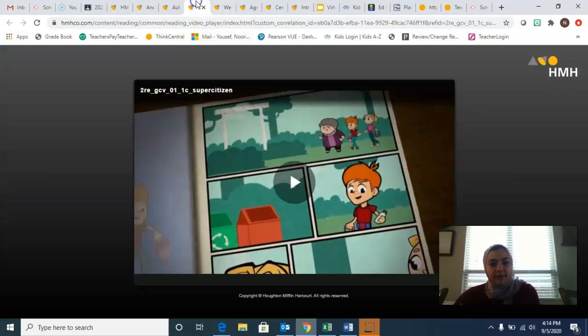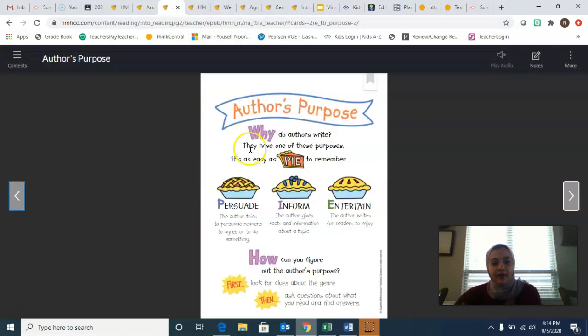Oh, before we go on, let's talk about the author's purpose. So whenever we read a story, you're going to get a lot of these questions on Education Galaxy, by the way, and a lot of these questions will be on your tests, okay? So make sure you understand the author's purpose. Whenever I say author's purpose, I'm probably going to say PIE. Why PIE? PIE: persuade, inform, entertain. Okay, so author's purpose, why do authors write? Why are you writing? They have these purposes. So it's easy to remember when you say PIE.